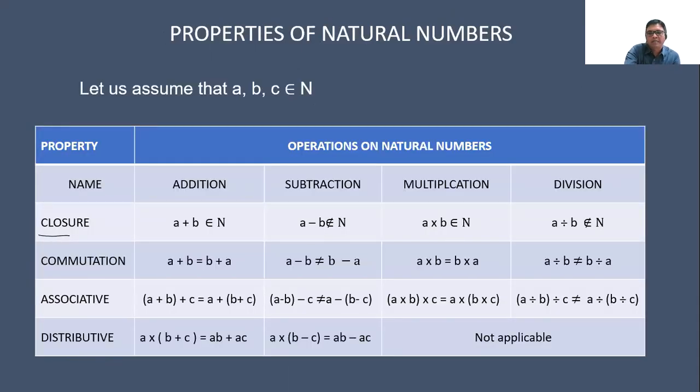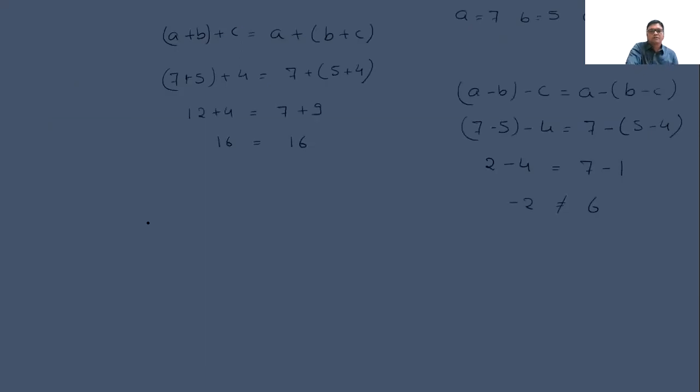Okay, now come to the multiplication and the division. What will be the multiplication? A into B within the bracket into C is equal to A multiplied by B into C within the bracket. 7 into 5 into 4 is equal to 7 into 5 into 4.